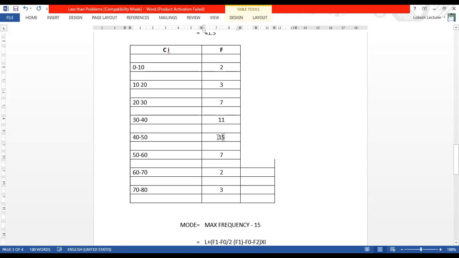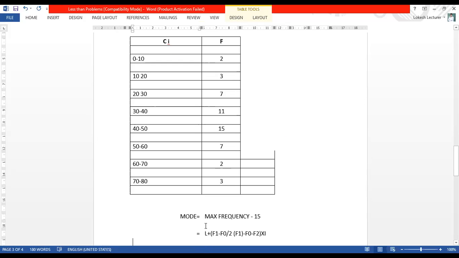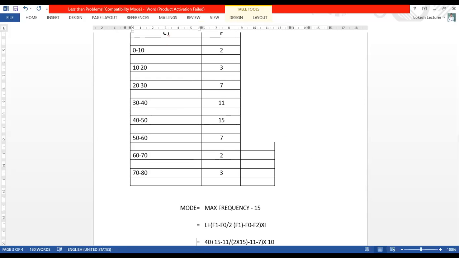I'll repeat. This is F1, the frequency of the modal class. This is F0, the preceding frequency, 11, and the succeeding class frequency is F2. F1, F0, then F2. This is the lower limit of the class interval. That I'll show you here. What is the L? 40. See, 40 we have taken here, plus 15 minus 11. 15 is the F1. Already I told you, 11 is the F0. F1 is 15, F0 is 11.